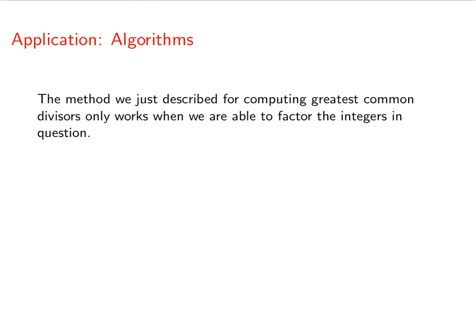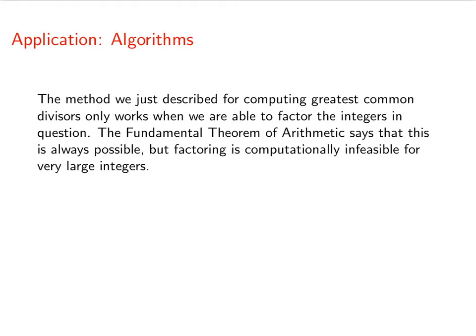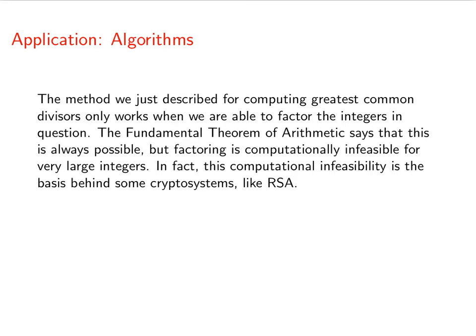Hello, discrete math fans. So this method that we just described for computing GCDs only works if we're able to factor the integers. Now, the fundamental theorem of arithmetic says that this is always possible. But it turns out that if we want to try to factor really big numbers, that can be computationally infeasible. In fact, this computational infeasibility is the mathematical basis behind crypto systems like RSA.